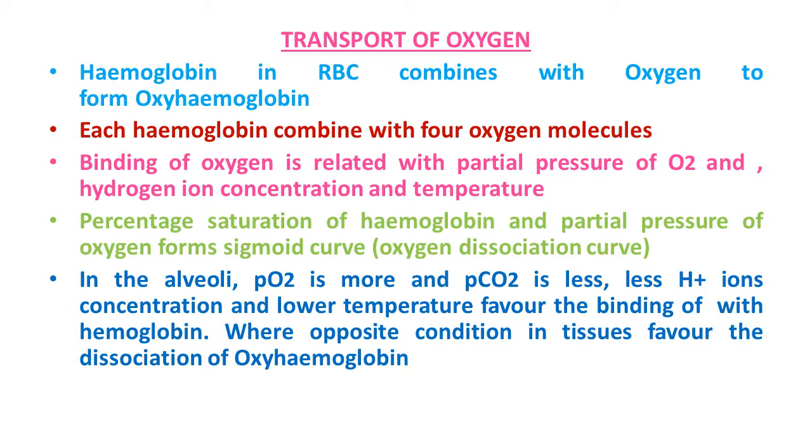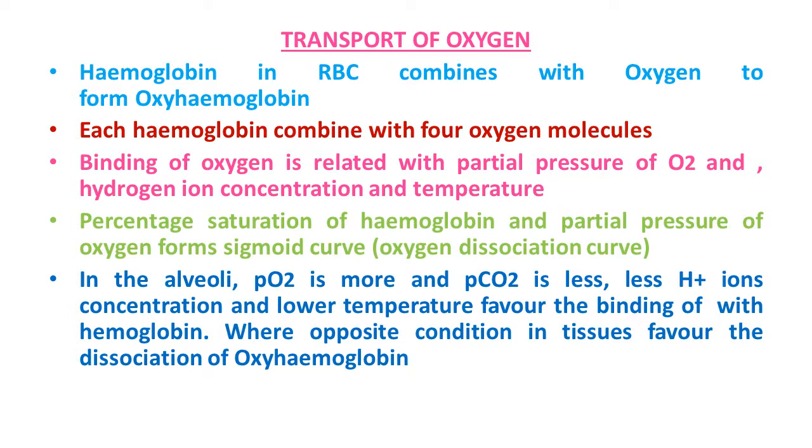In the alveoli, there is high PO2, low PCO2, lesser H plus concentration and lower temperature. These factors are all favorable for the formation of oxyhemoglobin. In the tissues, low PO2, high PCO2, high H plus concentration and high temperature exist. These conditions are favorable for dissociation of oxygen from the oxyhemoglobin. So this way, in both directions, this mechanism takes place during transport of oxygen.